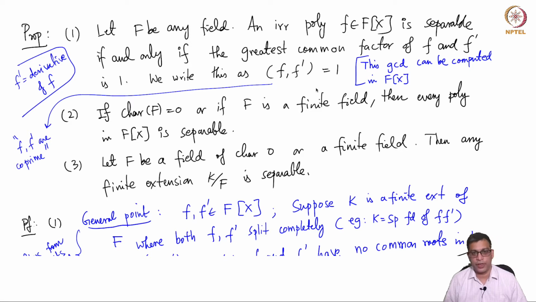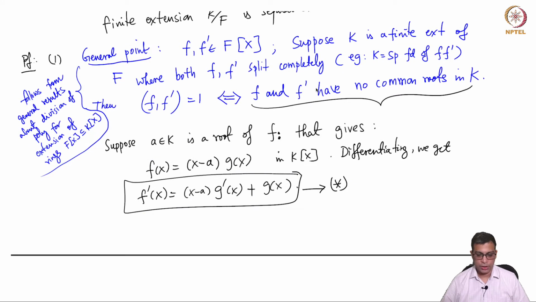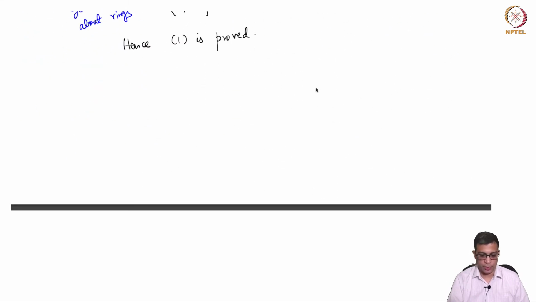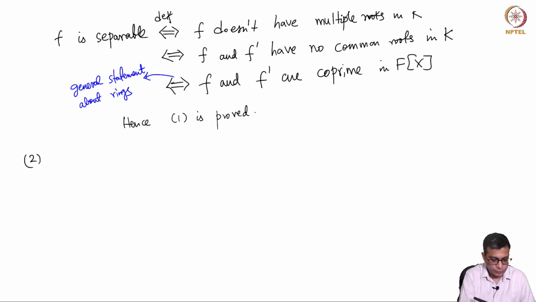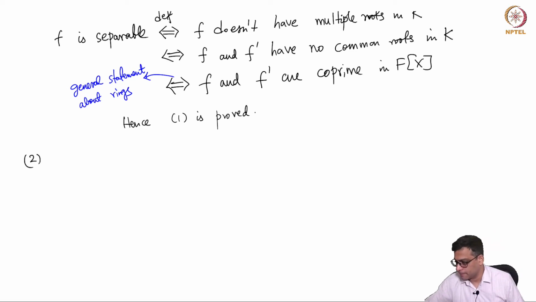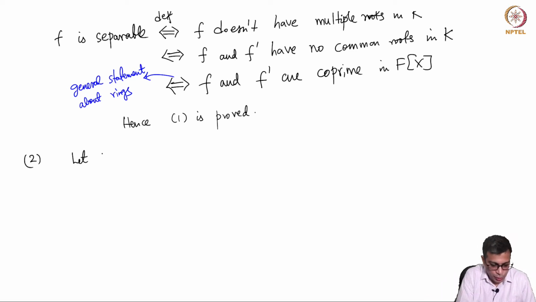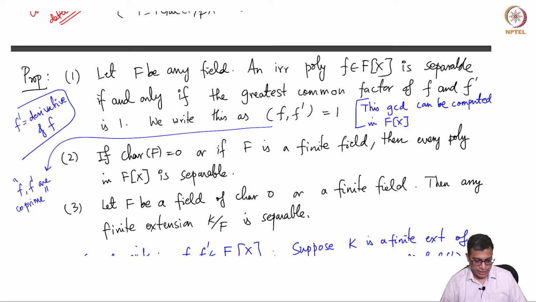We just proved that to verify if a polynomial is separable or not, all you need to do is verify the greatest common divisor of that polynomial and its derivative. And the second part and third part now we will prove. So, continuing the proof. The first observation is that let f be irreducible. So, that is going to be the situation now.